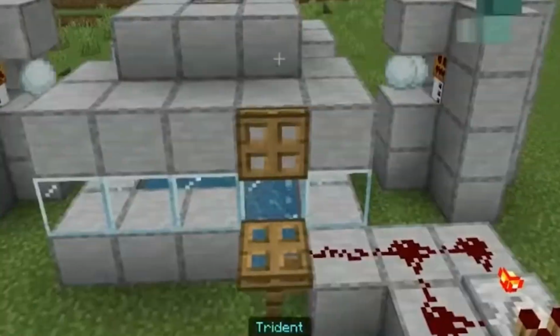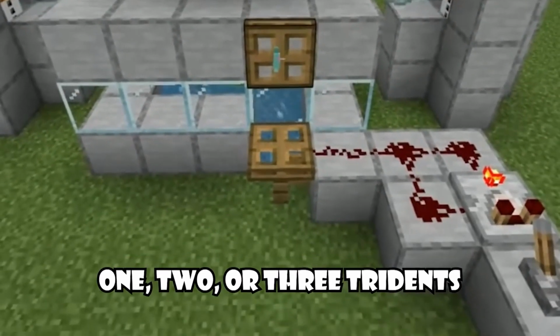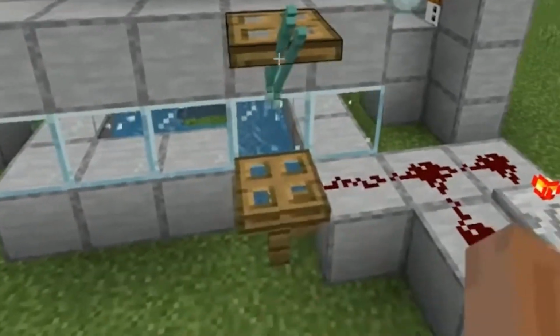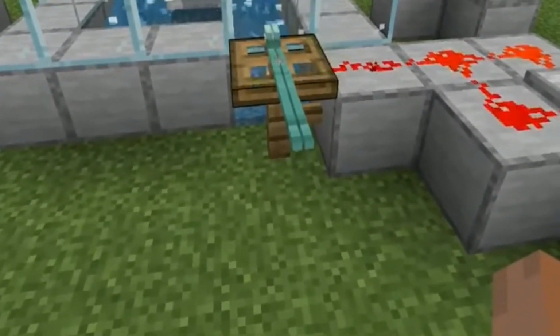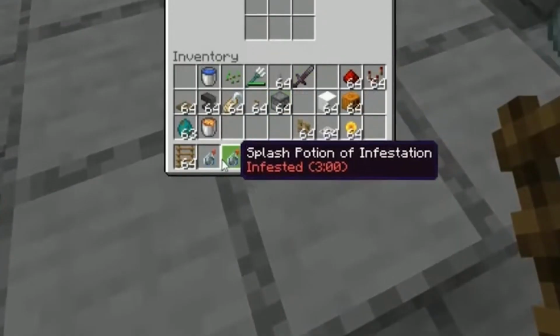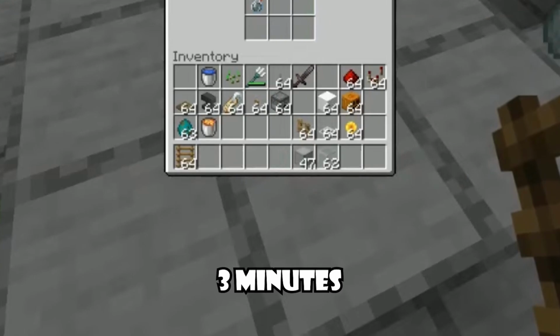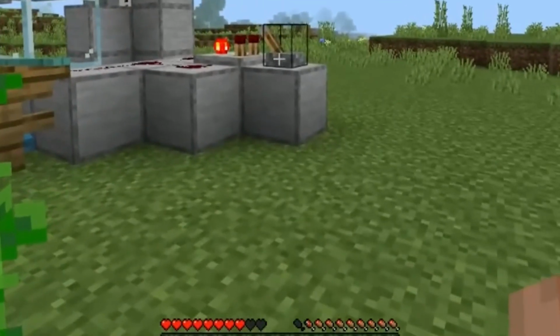You can build 2 more platforms for the snow golems on the other 2 sides to make more XP. Throw 1, 2, or 3 tridents on the trapdoor, and open it, and they fall on the other trapdoors. And put the infestation potion inside the dispenser. Each potion will last for 3 minutes.